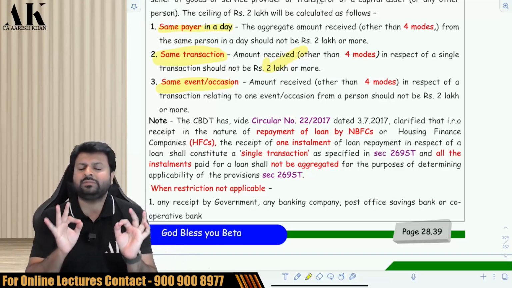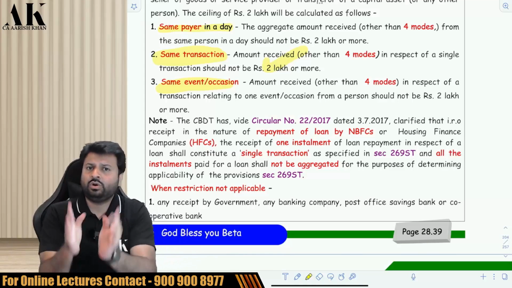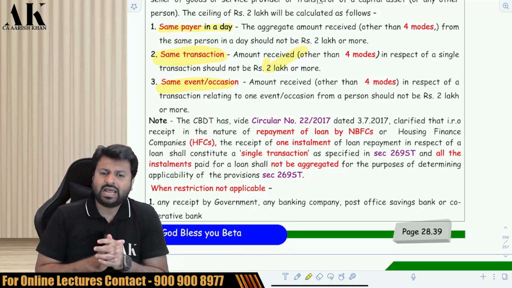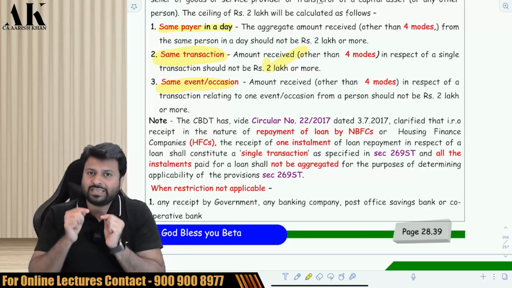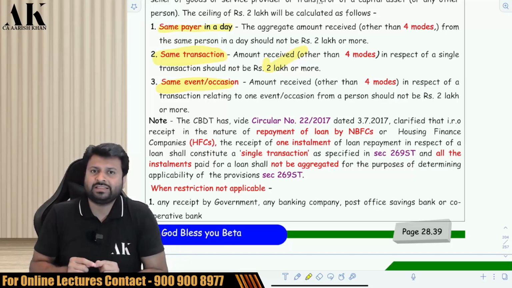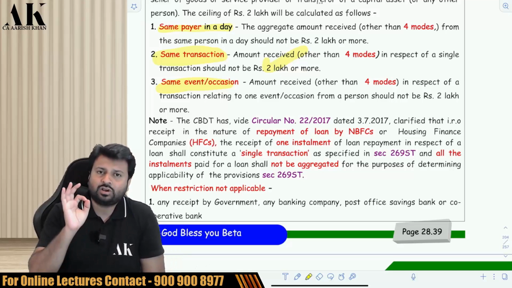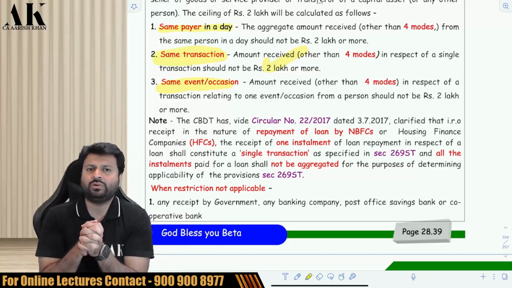Now, suppose I am an NBFC. This is a very important CBDT circular issued in 2017. Suppose I am an NBFC and I have given a loan of 20 lakh rupees, or 2 crore rupees, to you. Giving the loan is one single transaction. Now, if you pay me 1 lakh rupees every month as EMI in cash, will 269ST be attracted? The government has said that you should not aggregate all the EMIs and consider the limit of 2 lakhs for NBFCs.